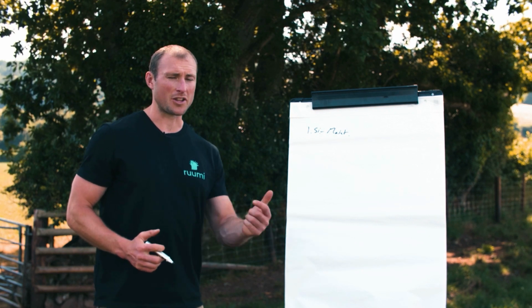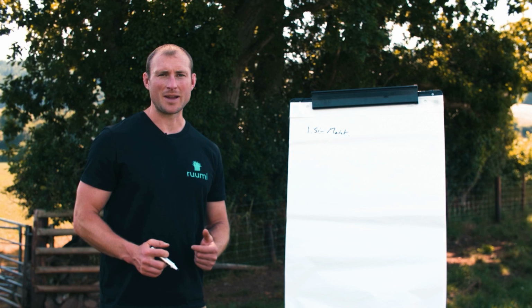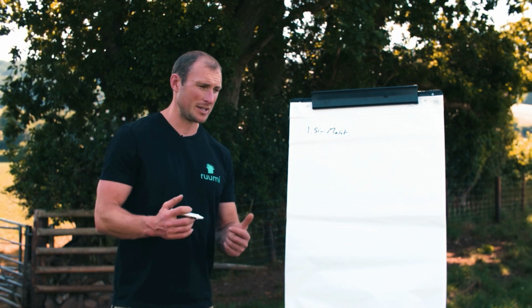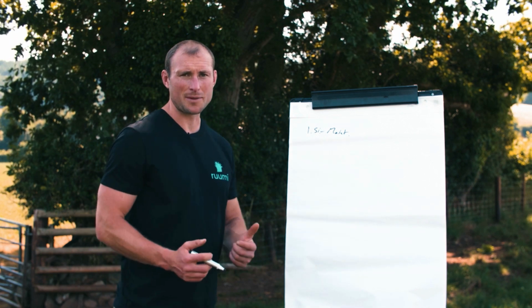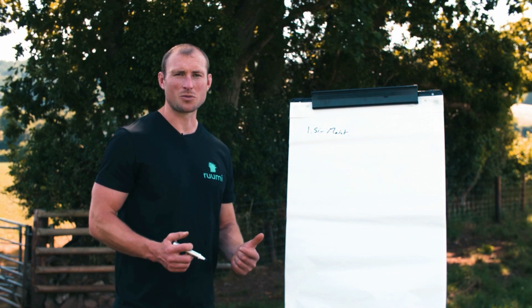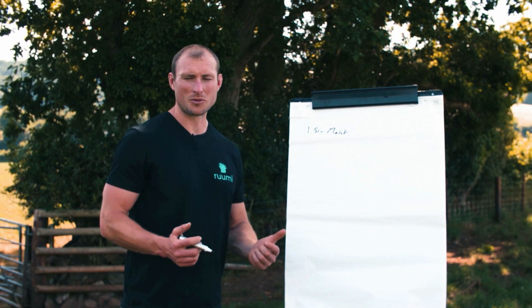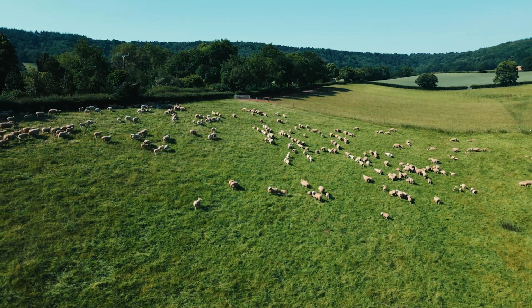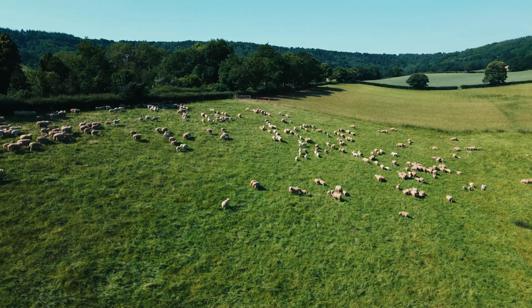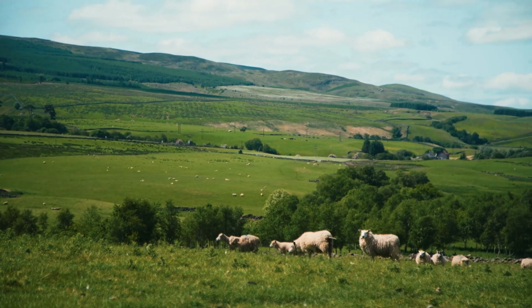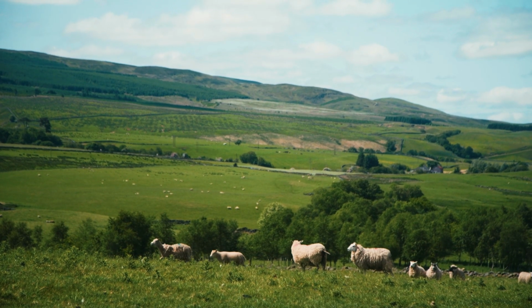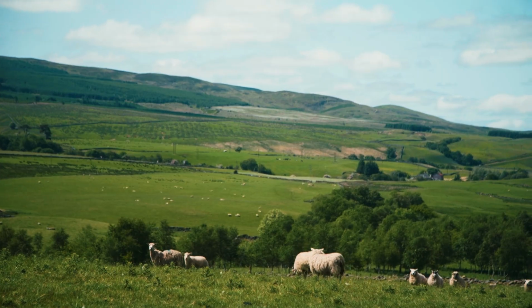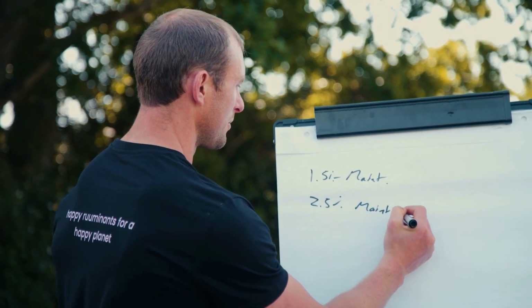So in the winter, if it's very cold or wet, 1.5% may actually become closer to 2. But in the summer, in the growing season, April to October, 1.5% is what they need to eat just to maintain themselves. If we've got animals that are in the early stages of pregnancy, or animals where we're looking to see a little bit of growth, then we'd increase that to 2.5%. So that's maintenance plus growth.